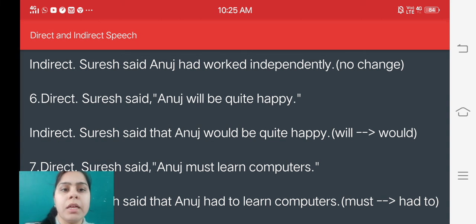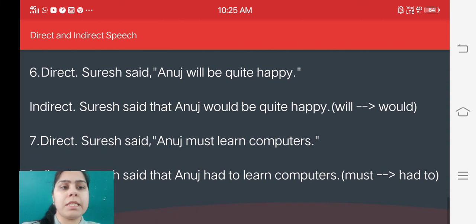Now see, Suresh said Anuj must learn computers. So, Suresh said that Anuj had to learn computers, because the verb must will be changed into had to. So this is the rule, and according to this rule we have to change the verb must into had to.